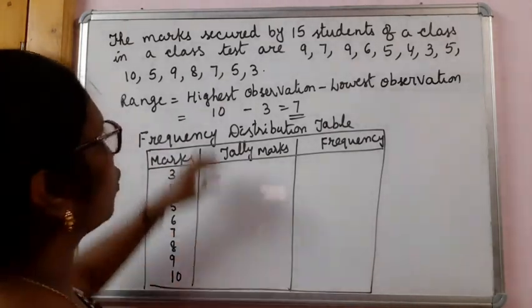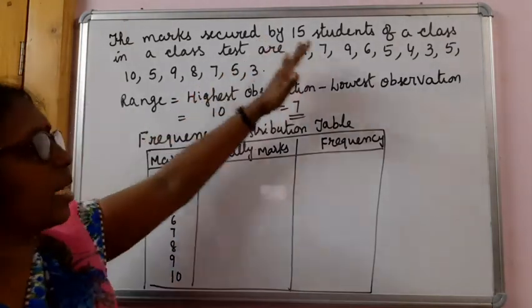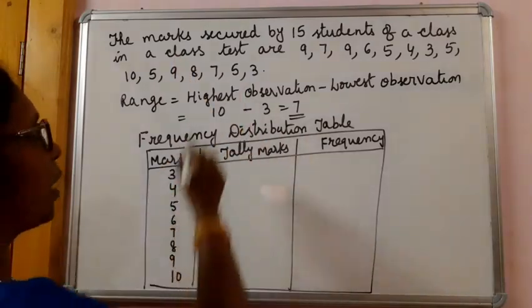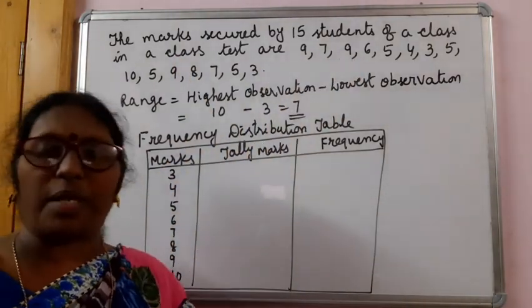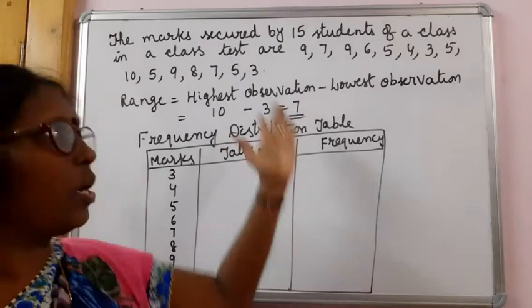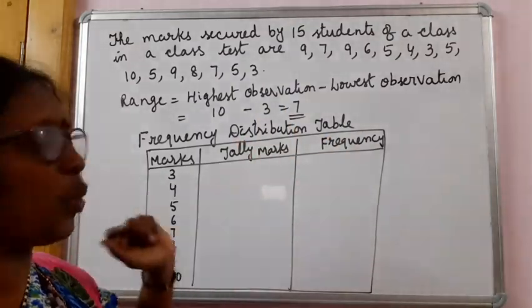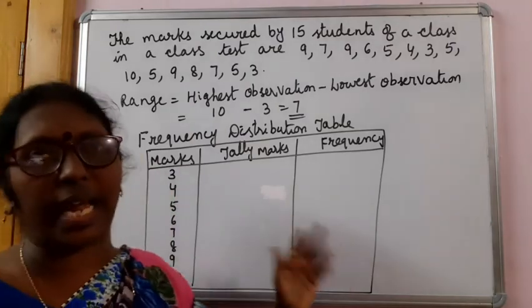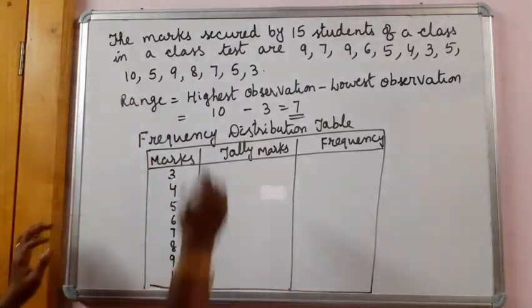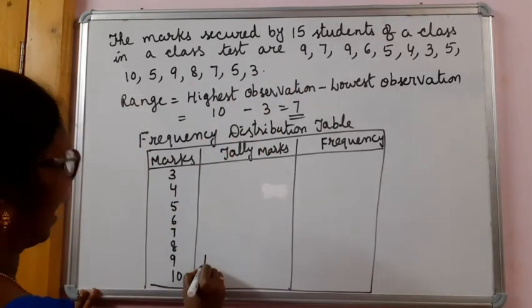Children, here few numbers are there, so easily we can count and write. But where there are many variates, it will be difficult to count, and in that case we have to use tally marks. Let me explain. Starting with 9, one tally mark.